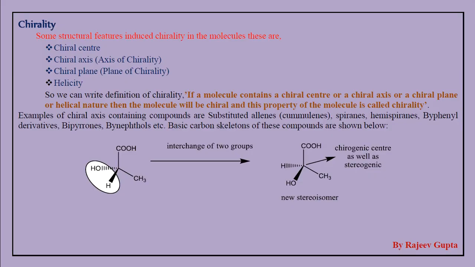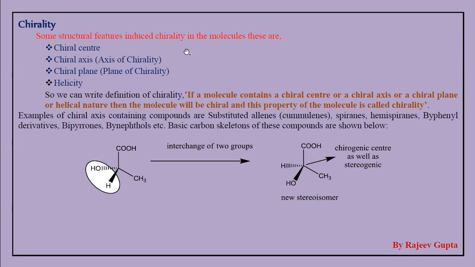So what is chirality? There are some structural features in molecules which may induce chirality in those molecules. These structural features could be chiral center, chiral axis or axis of chirality, chiral plane, plane of chirality, or helicity.